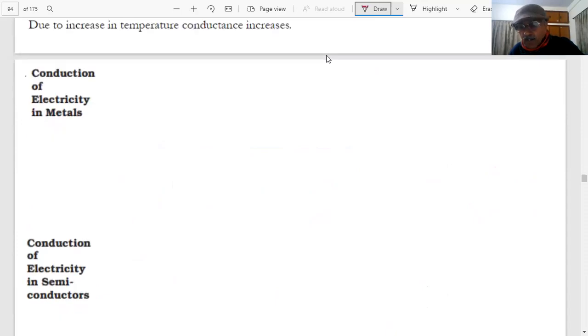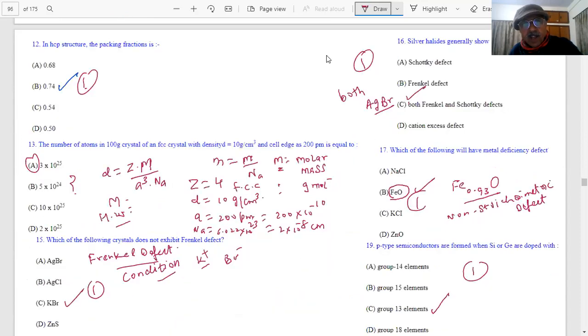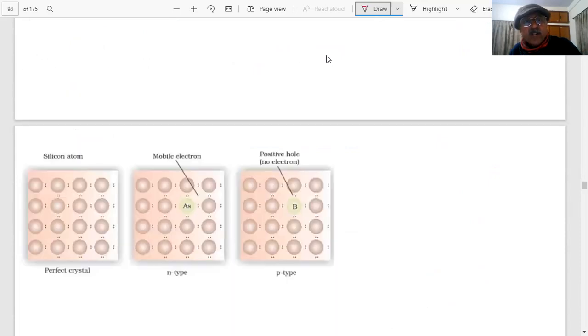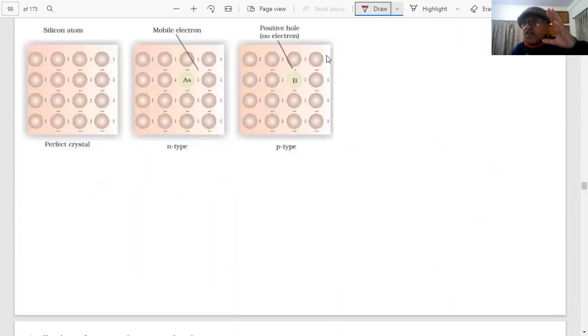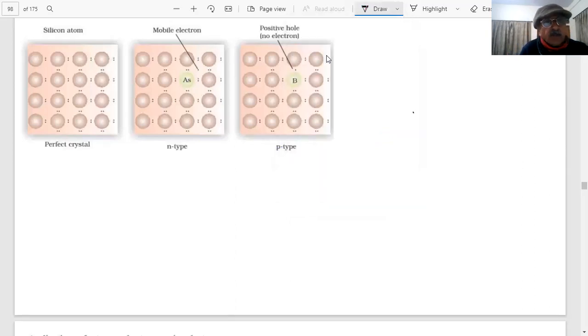So we were talking about electrical conduction in solids and various types of defects. The questions are going to be there, and N type, P type is a very favorite question in the paper, because you are improving the properties of the semiconductor, which have wide applications. You already know the applications of N type and P type semiconductors.